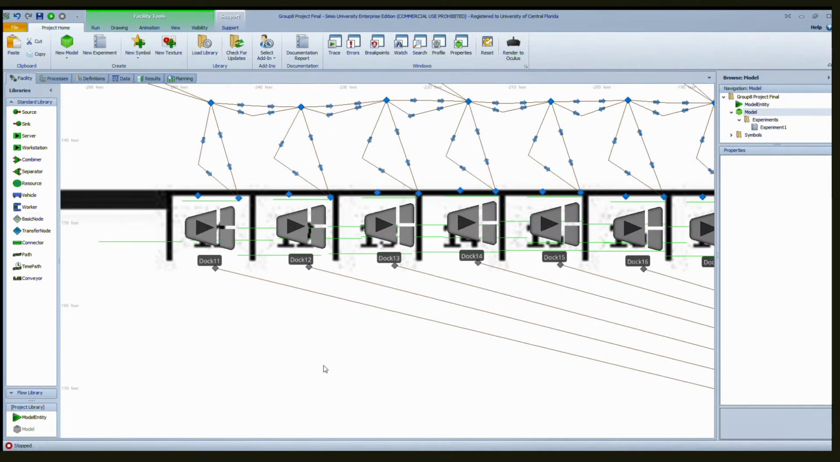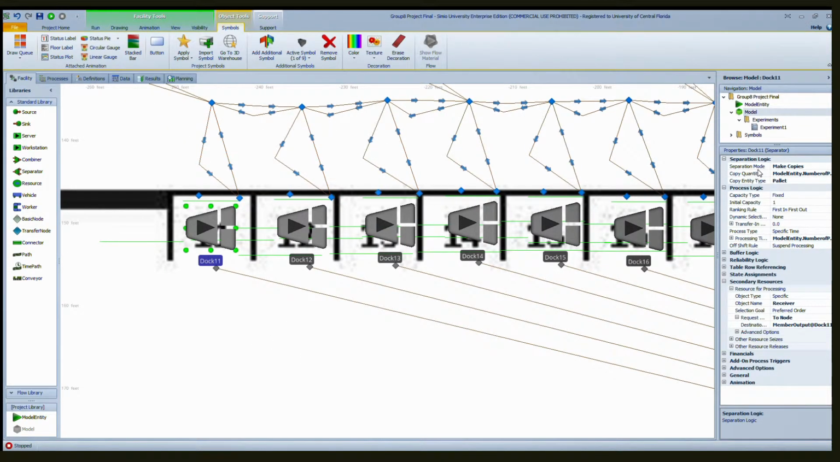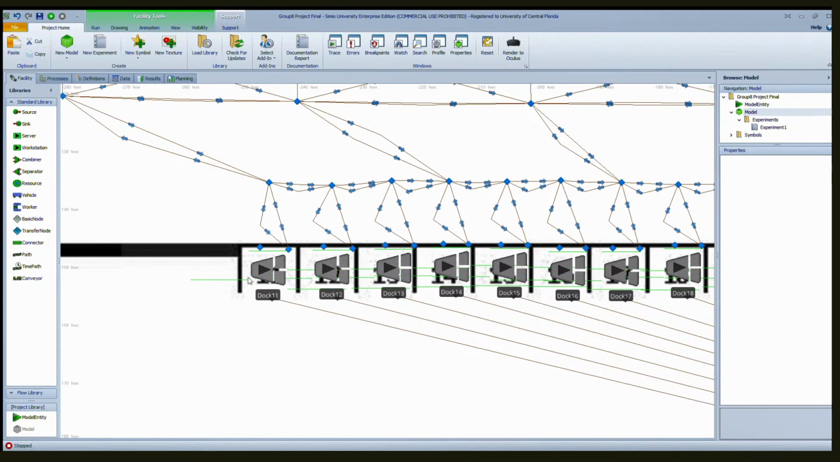After that, we get into the separators and holding docks. So into the separator, there is something pretty interesting going on. We use the separation logic of make copies. So the shipment will arrive here, and then it makes a copy. And how many copies it makes is based on the number of pallets. Remember that other property that we show, which is the number of pallets. And so now each one has a number of pallets assigned to it, and it creates a new entity called pallets, and that is pretty cool. So we will see it.